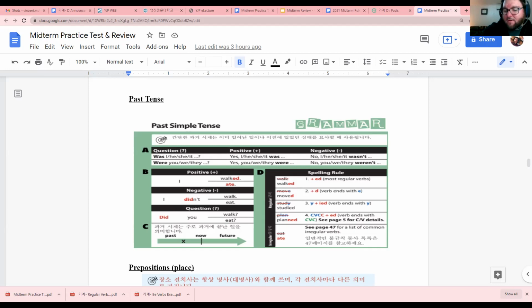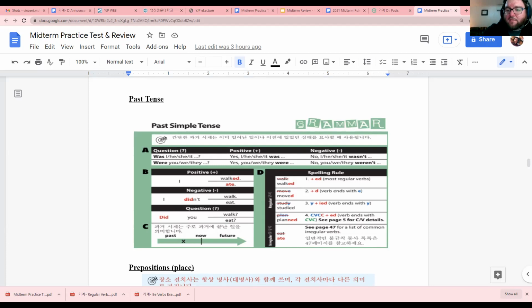So these are called irregular past tense verbs. So just remember like go, went, see, saw, eat, ate. I'm going to ask you simple questions. So just remember these irregular verbs here.